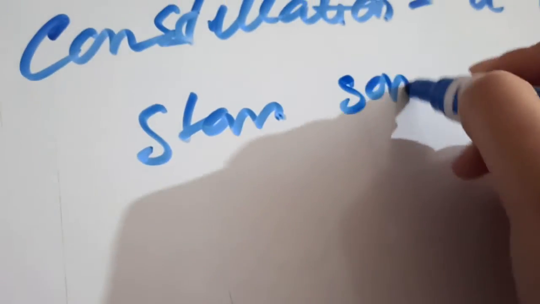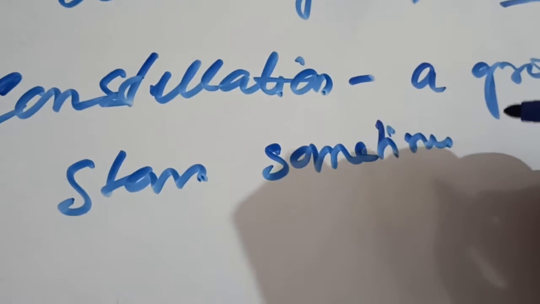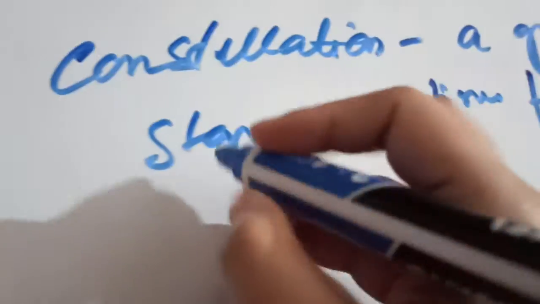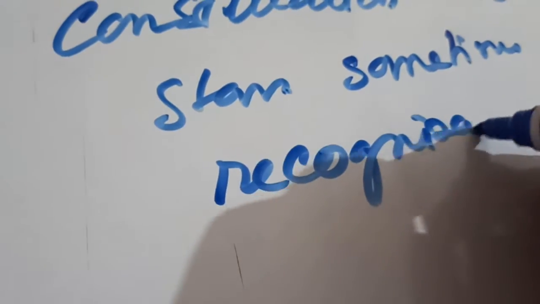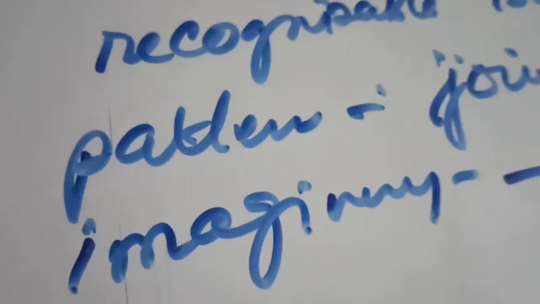It is actually a group of stars that sometimes forms a recognizable shape or pattern, which are then joined by imaginary lines, and it gives a figure, means it gives the shape of a figure or any structure. So this is known as a constellation.